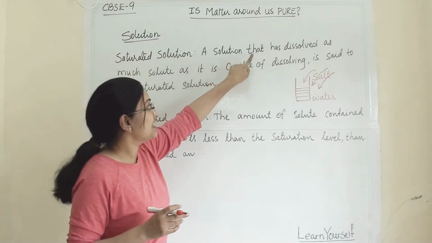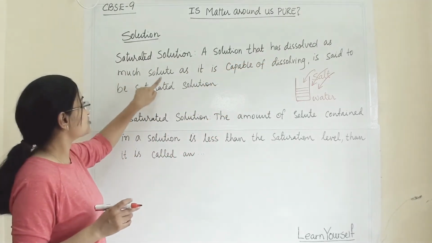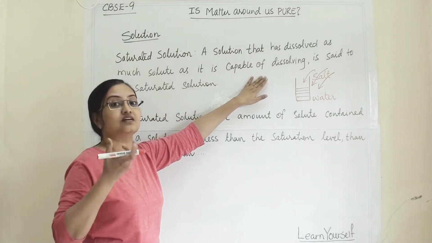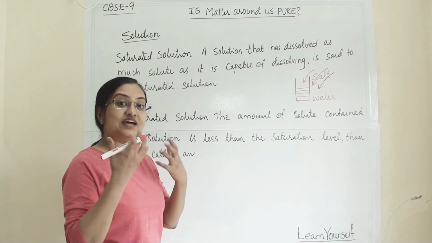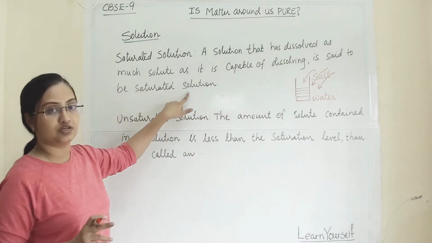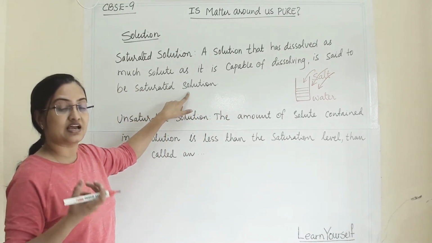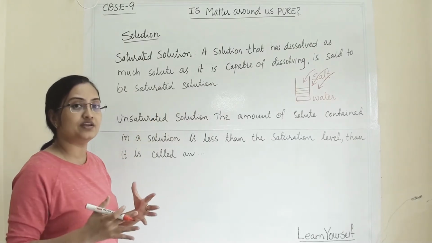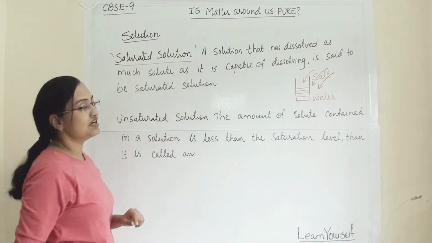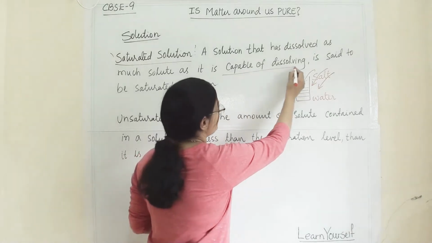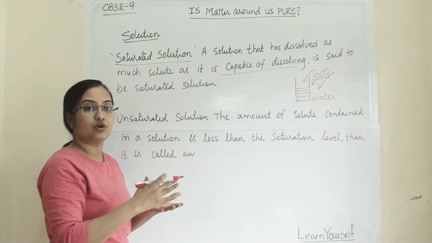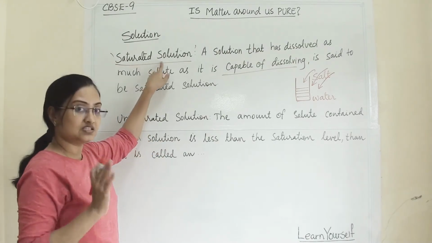A solution that has dissolved as much solute as it is capable of dissolving, that much solute it has dissolved in it, then it is termed as saturated solution. Whatever capacity it has, that much solute it has already dissolved, then that particular solution is termed as saturated solution.